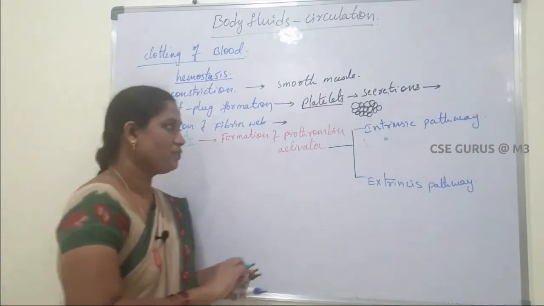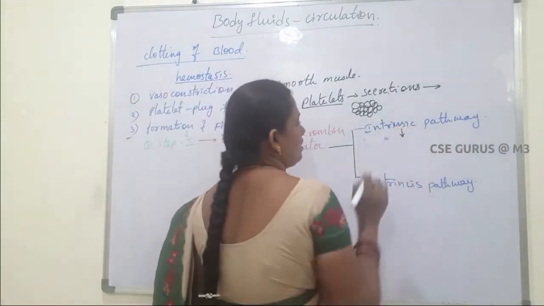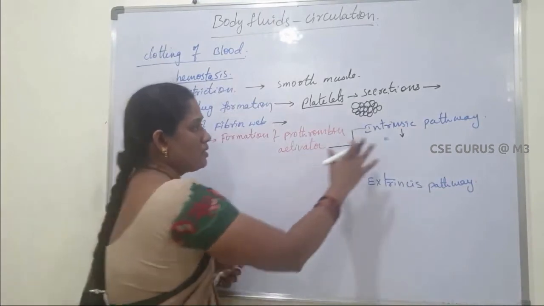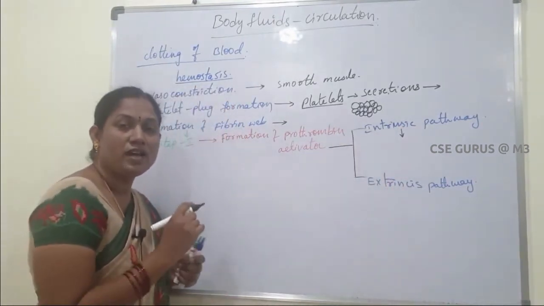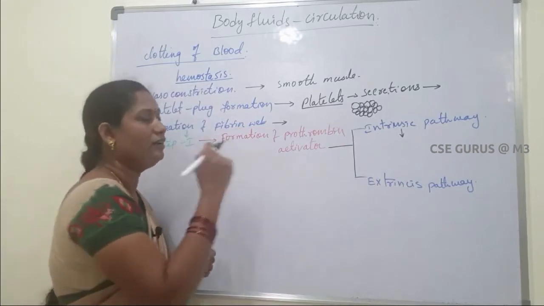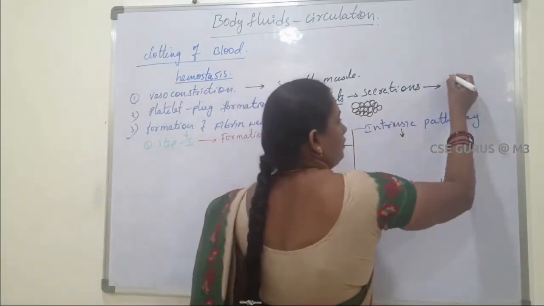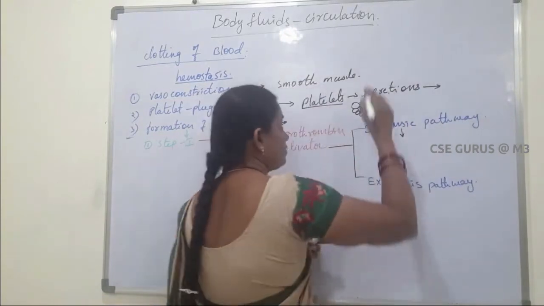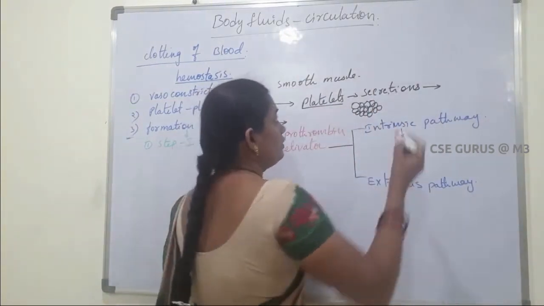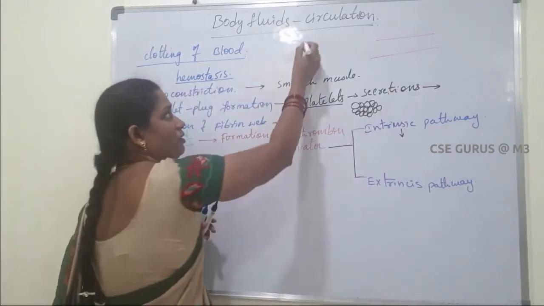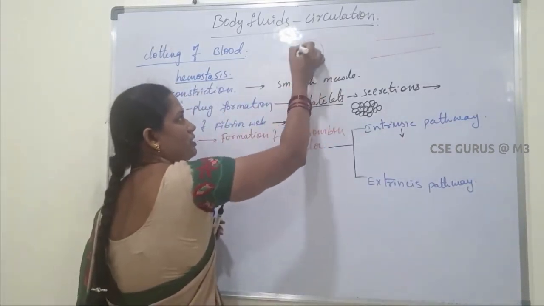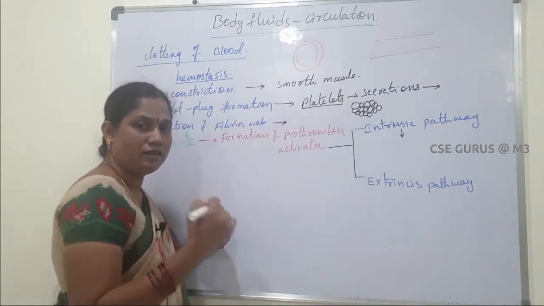First of all, what is the intrinsic pathway? In the intrinsic pathway, when the blood vessel gets ruptured, for example, here this is the blood vessel. The blood vessel is made up of three layers: outer externa, media and interna.